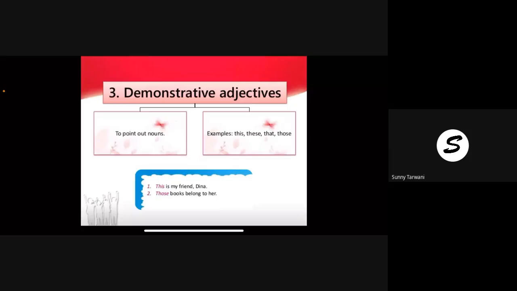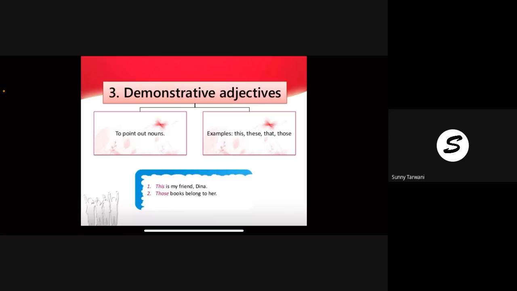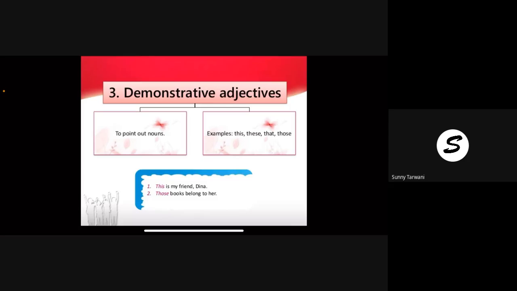So this, that, these, and those, these four are demonstrative. They are used for pointing out. This is my friend. See, some boys are standing. If I point out a boy, this is my friend. Those books, so many books. But if I point out at the pile of books, those books, just for pointing out to show something.